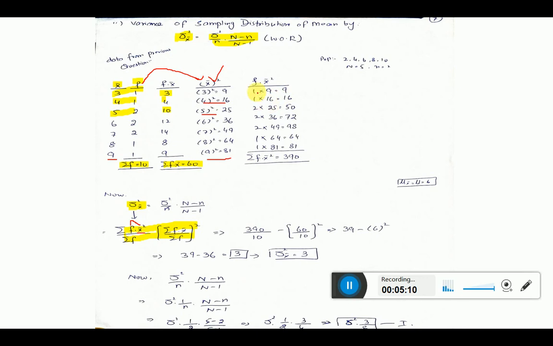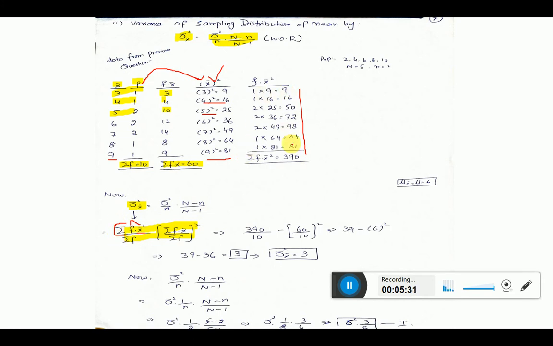1 multiplied by 16, you get 1, 1, 2, 2. All these are the values of f. And then 9, 16, 25, 9, 16, 25, these are the values of x bar square. So multiply x bar square with f, you will get this column, and that is the product of x bar square into f. Now at the end we need summation, the total.